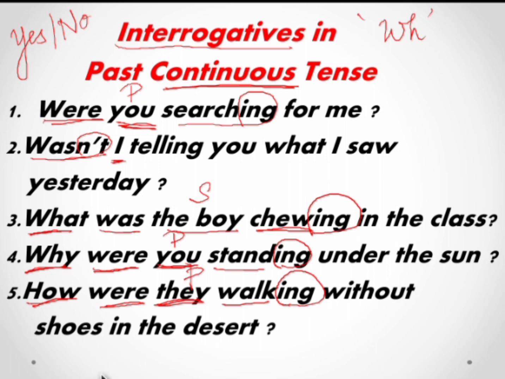To sum up, we learnt what past continuous tense is and how it is formed. We learnt the be verbs, the singular be verb, the plural be verb, and how the ing verb is formed to denote the tense. We learnt how to frame interrogatives using past continuous tense, the yes or no type questions as well as the WH questions. This marks the end of past continuous tense.